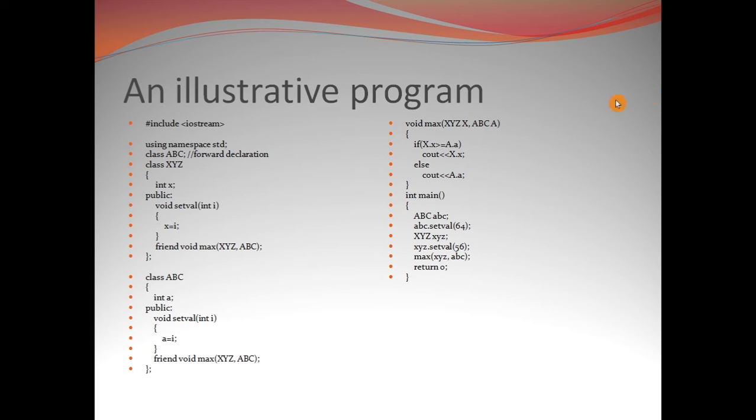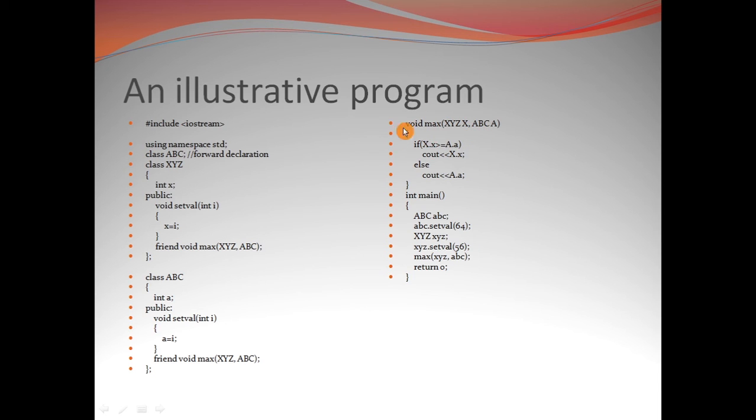So here we didn't use the class name and the scope resolution operator in the function definition of the friend function. So this is void max having two objects as arguments, that is XYZ x and ABC a.